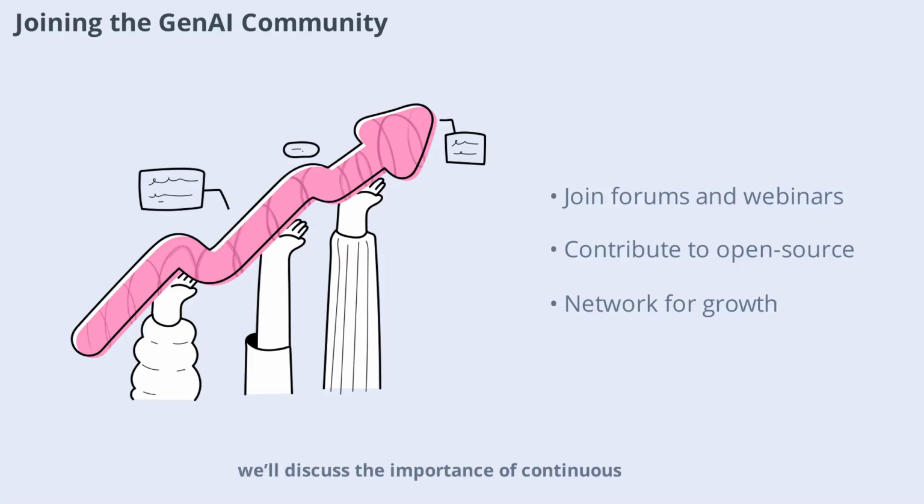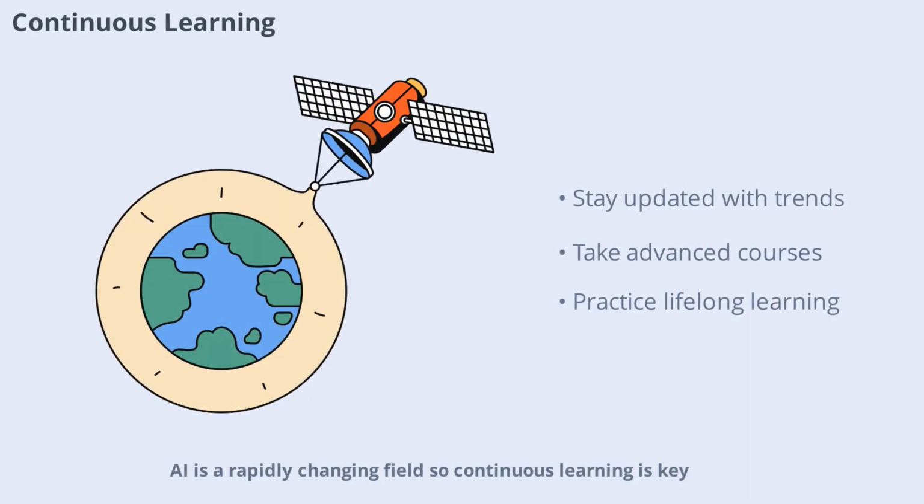Next, we'll discuss the importance of continuous learning in the fast-evolving AI landscape. AI is a rapidly changing field, so continuous learning is key. Follow industry news, enroll in advanced courses, and experiment with new tools. Set aside time each week to read research papers or try out the latest GenAI models. Lifelong learning keeps your skills sharp and opens new opportunities. As you progress, remember that curiosity and persistence are your greatest assets.